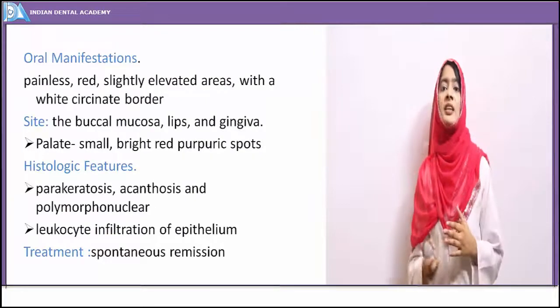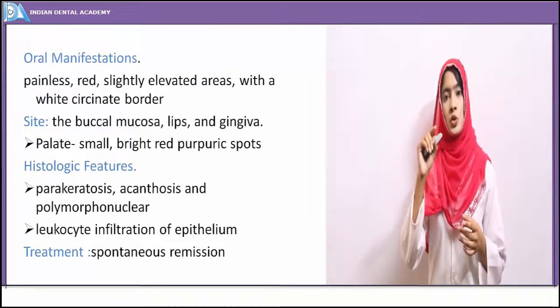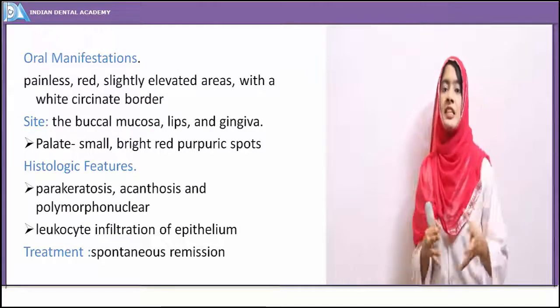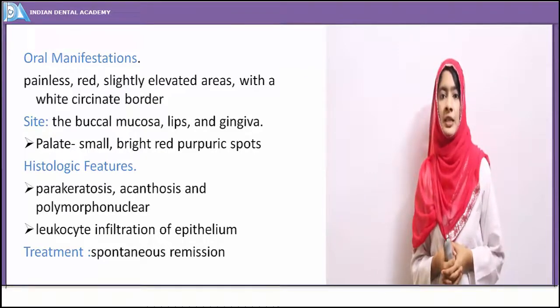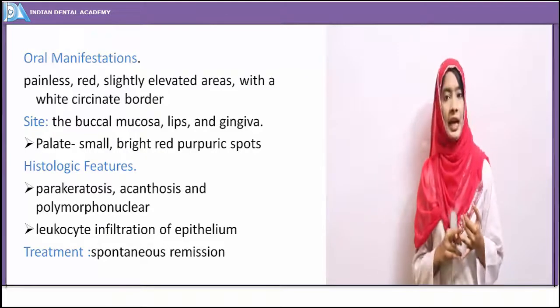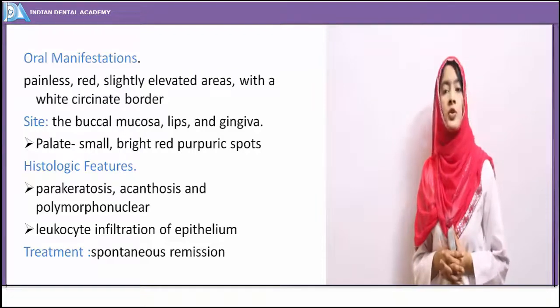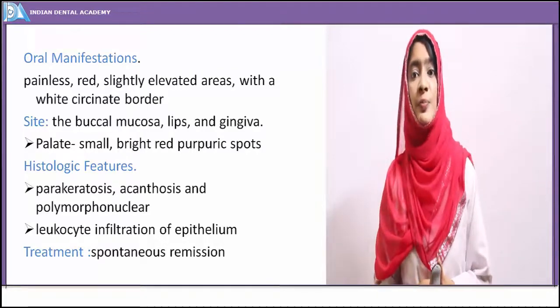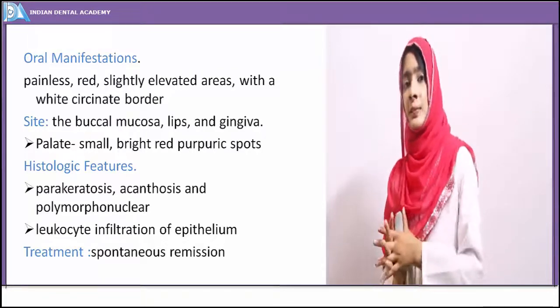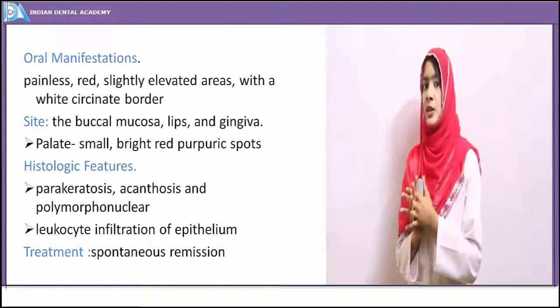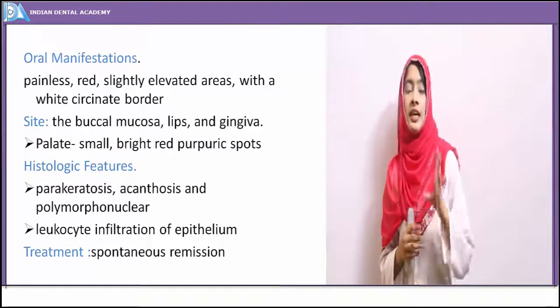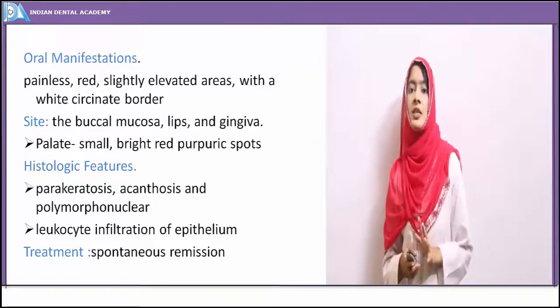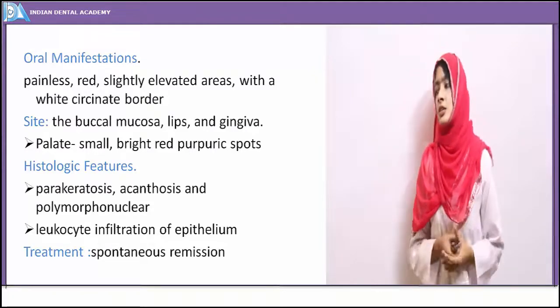So we can say the picture shows hyperplastic inflammation of the epithelium. There is parakeratosis, acanthosis, and polymorphonuclear leukocytes are seen because of the inflammation. So the clinical picture and the histologic picture give the diagnosis. The tetrad of manifestations is compulsorily seen in Reiter syndrome.